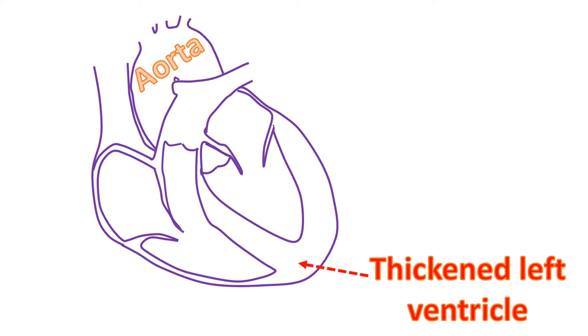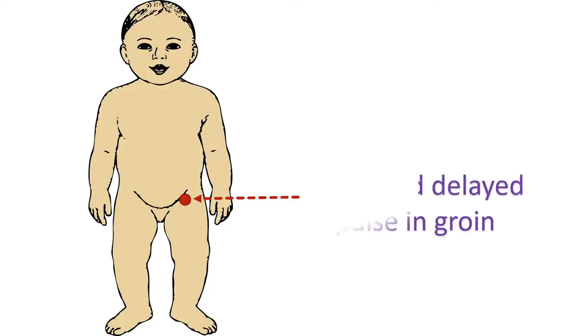In order to overcome the resistance, the left ventricular muscle gets thickened. Though it is successful in the beginning, in the long run, the left ventricle may fail, leading to heart failure symptoms. As coarctation is present at birth, the blood supply to the lower limbs, legs, is lower in severe coarctation of aorta. This can lead on to lower growth in the lower part of the body.